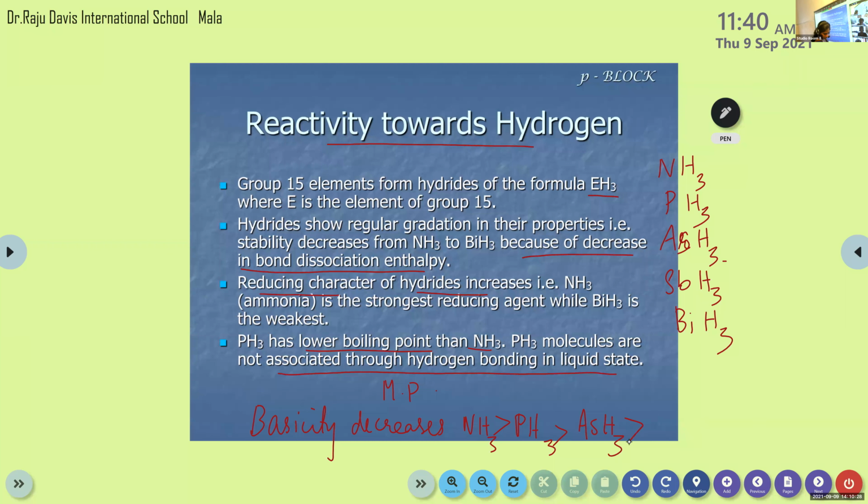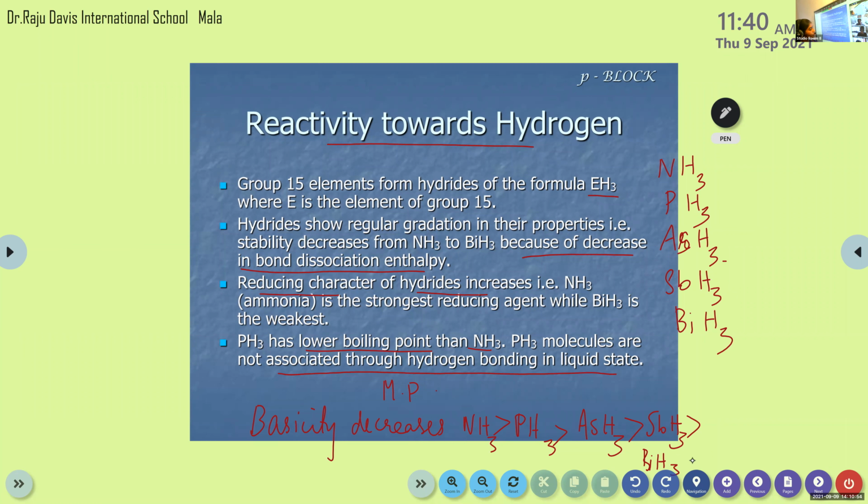AsH3, then SbH3, then BiH3. This is the order of their basicity. Clear? That's about the reactivity towards hydrogen.